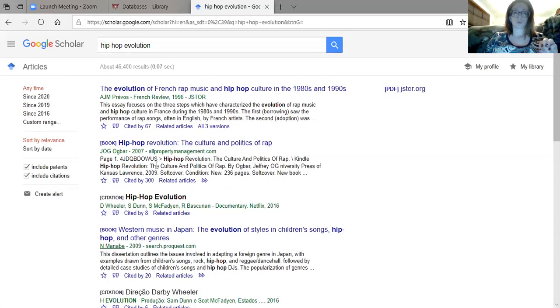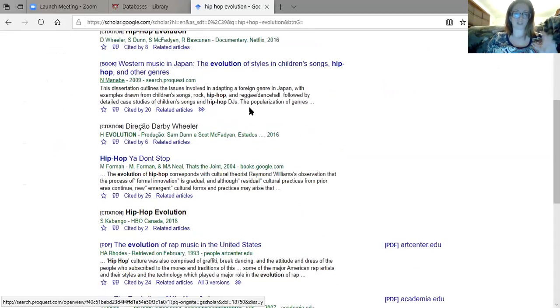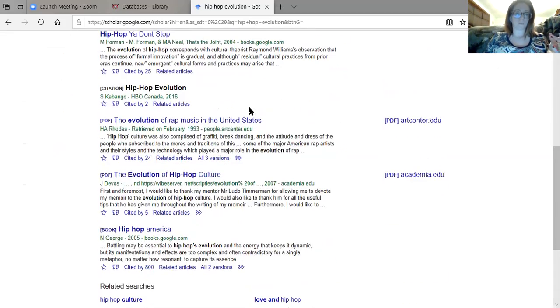When you do use Google Scholar though, try to make sure that you're not clicking on the link for a book, because I think it's going to try to get you to buy the book, versus a PDF, which would be really good. So right here would be a good one.